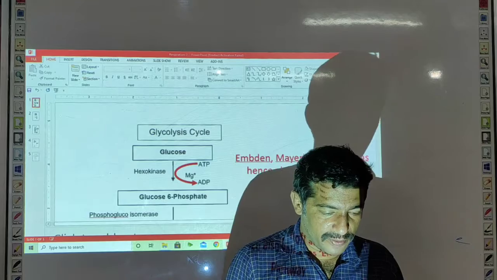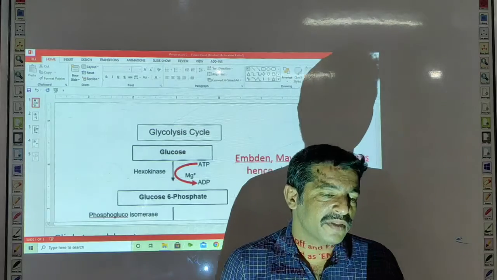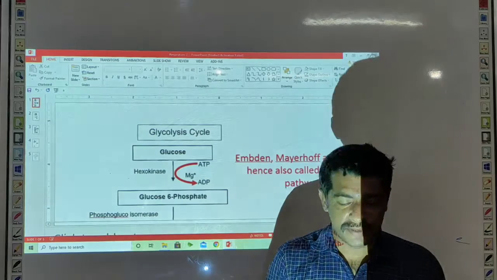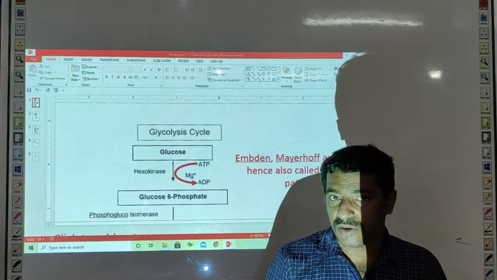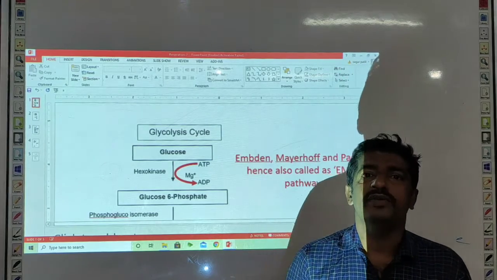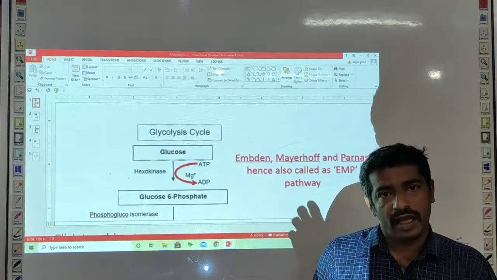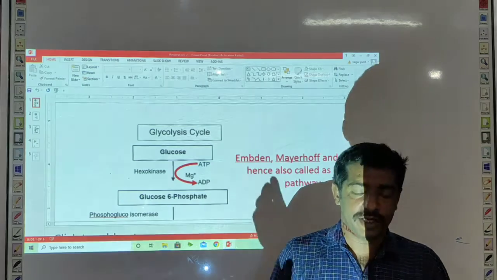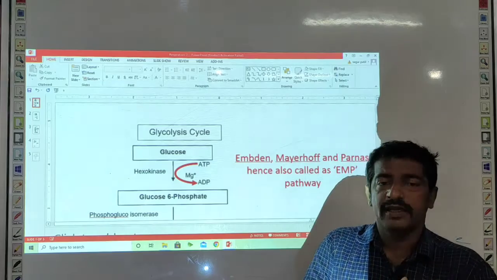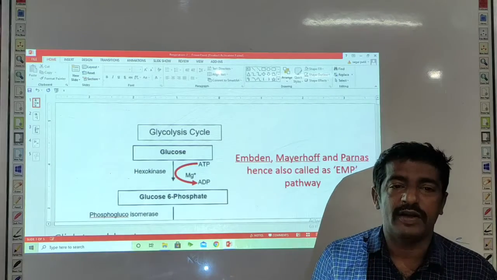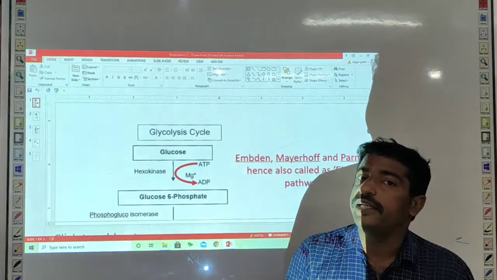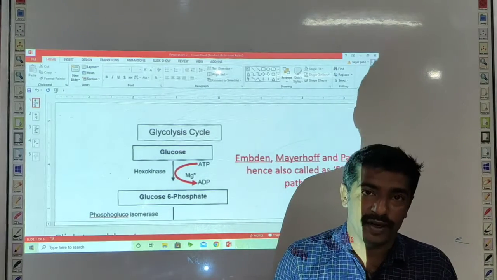Morning. So we will see different phases of the aerobic respiration. The first phase is glycolysis. Now this phase is common to both anaerobic as well as aerobic respiration. Simply, the breakdown of glucose molecule into two molecules of pyruvic acid is called the glycolytic cycle.